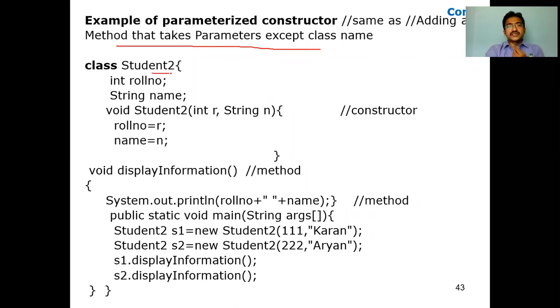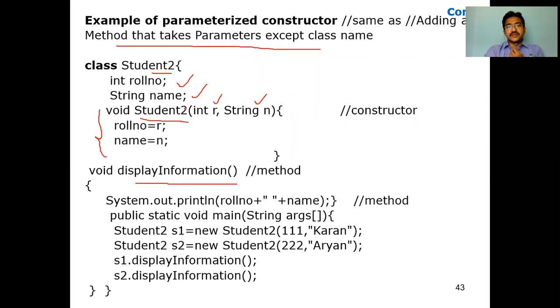Now I'm creating a class called Student2, and I'm creating 2 data members here, roll number and name. See here a 2 parameter constructor with R and N. Now I'm using one more method here. How do we define a method versus a constructor? This is a method and this is a constructor.